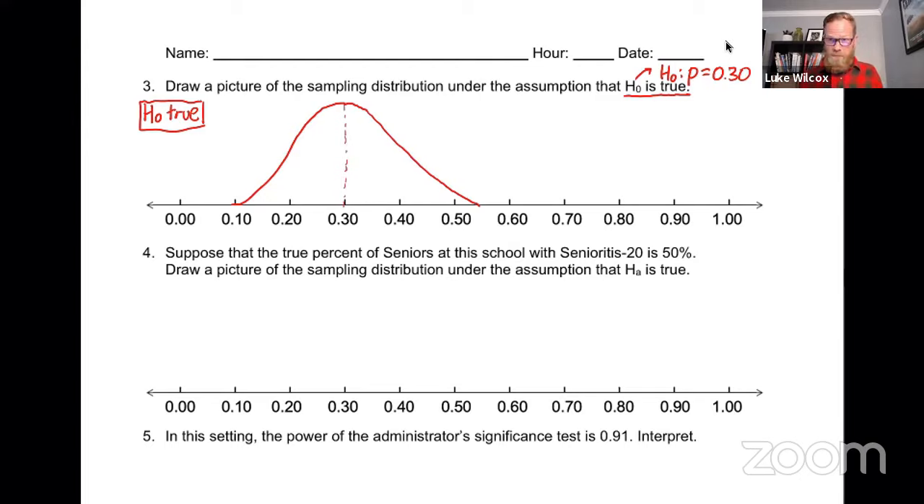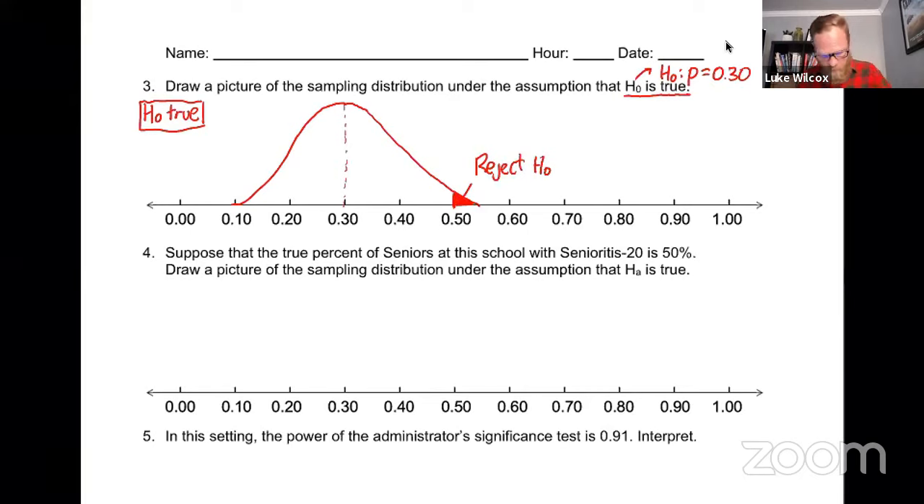Now let's think about this. The administrators, they go out, they take a sample of 50 seniors, they get the sample proportion back, and they do a whole significance test, and they have to get a p-value. Now, if they go out and they get a sample proportion of, say, 50% when they take their sample, well, that's very, very high, and the test statistic is likely to be very high, and the p-value, which is this little area here, is very likely to be small. And so what would the administrator do in that case? Well, they would definitely reject the null hypothesis, right? If they had a small p-value.